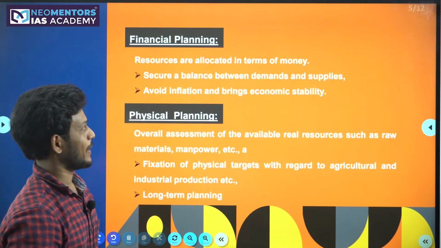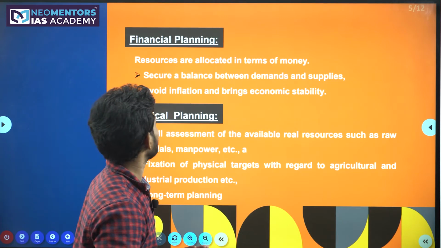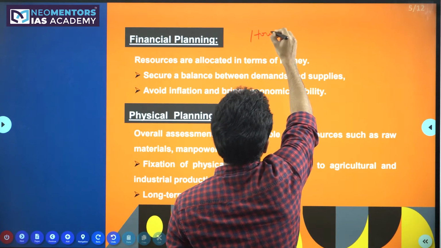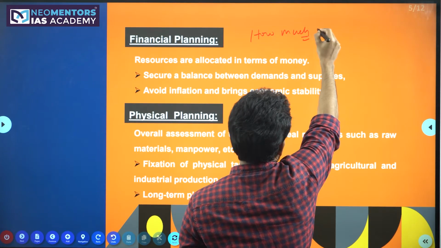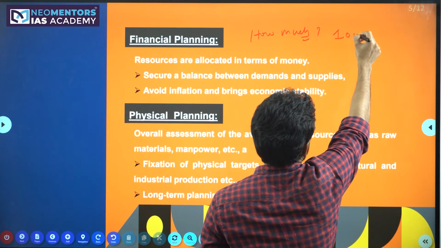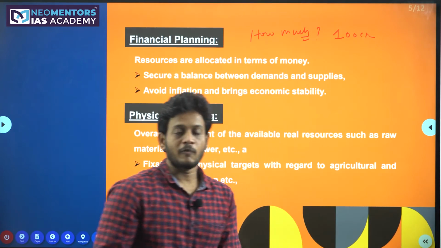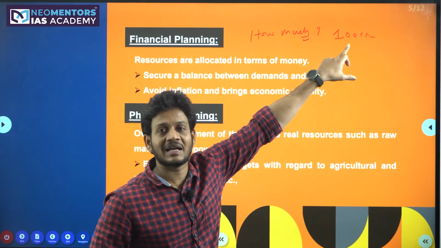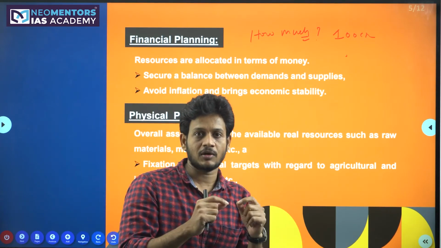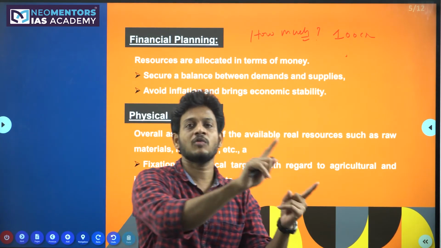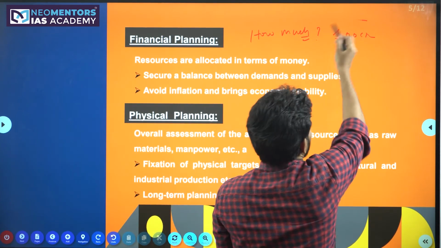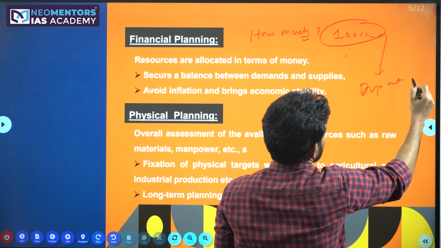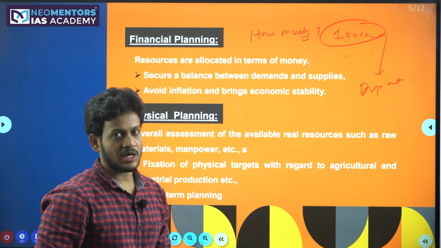Next one is financial planning. Financial planning is a very easy one. First of all, financial planning means the government will identify how much resources it has. For example, let's say the government has 100 crores. Within that 100 crores, how much development can I do? So first they find out how much money you have. Accordingly, you will bring the development. With this 100 crores, how much development can I do? This is called financial planning.